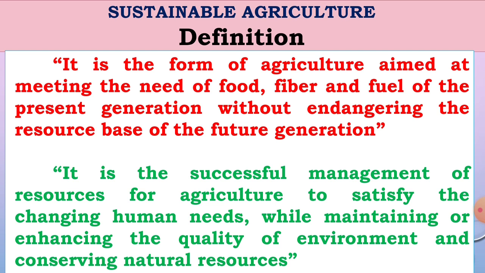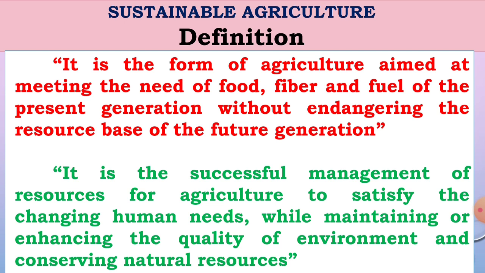Sustainable agriculture is a form of agriculture aimed at meeting the basic needs of the present generation, that is food, fiber, fuel and clothes, without affecting the resource base of the future generation. That is called sustainable agriculture.